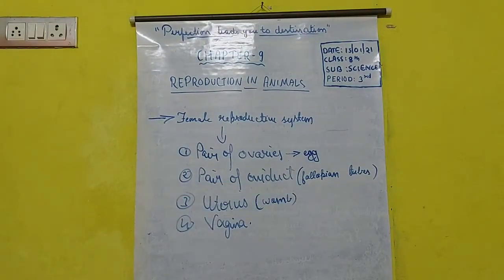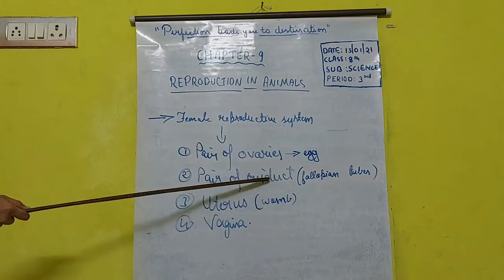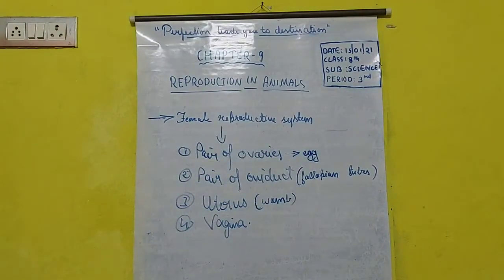Each of the oviducts is attached to each of the ovaries. An oviduct will carry the ova from the ovary to the uterus when this egg is released. For the reproduction purpose, this egg which is released by the ovary has to go to the uterus. And then only the reproduction process will occur. So this transfer of egg from ovary to uterus is done by the oviduct. So this is the main function of the oviduct.